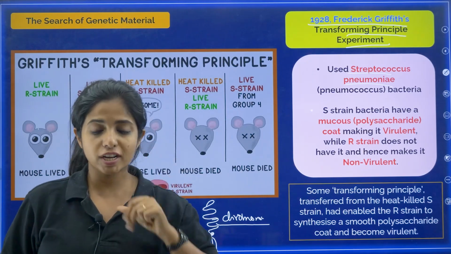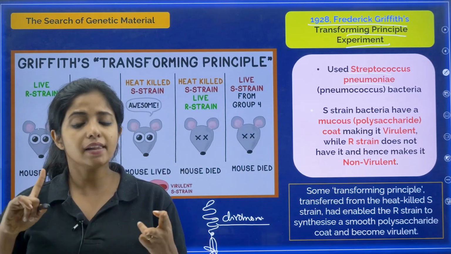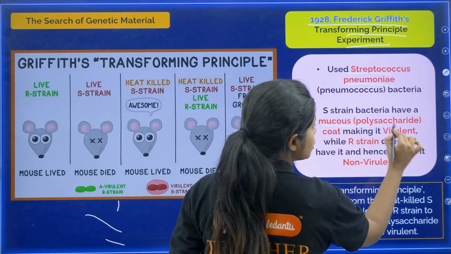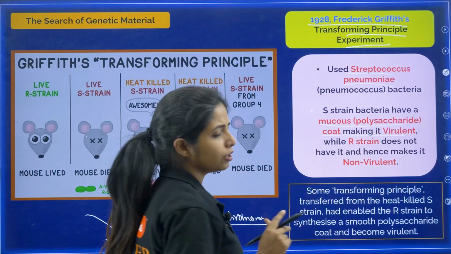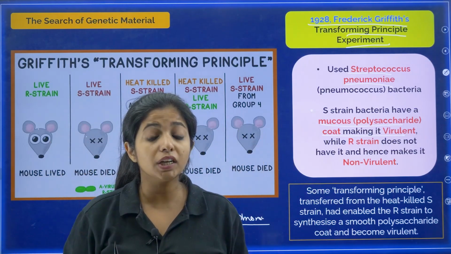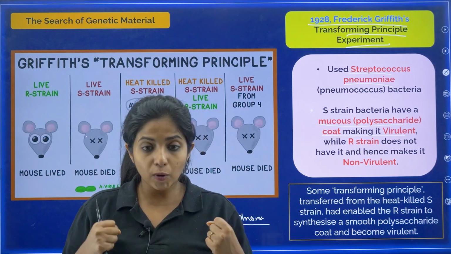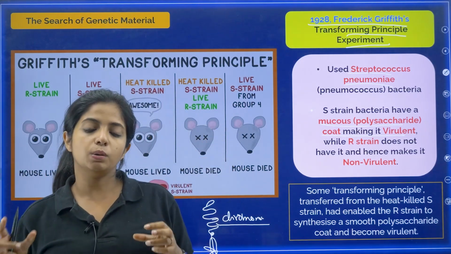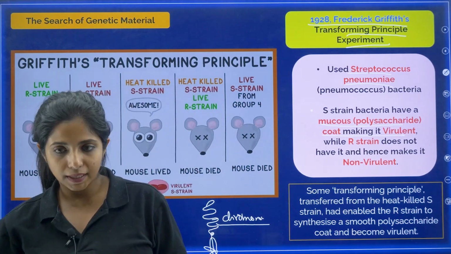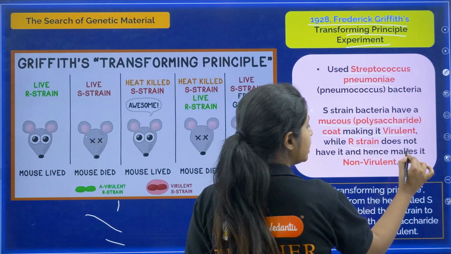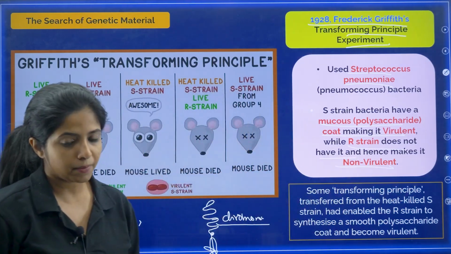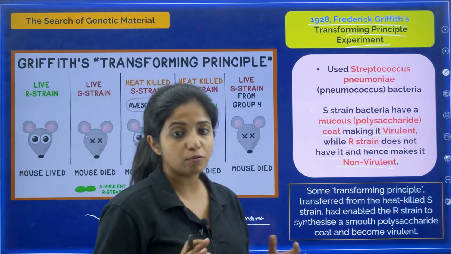There are two strains of the bacteria. One is the S strain, another is the R strain. Why do you call it the S strain? Because the S strain has a mucus polysaccharide coat, making it virulent. So it was very smooth because of the extra polysaccharide coat, but this also made it virulent, as in it was kind of toxic. If some organism gets affected by this bacteria, there are high chances that it will be dead. Now talking about the R strain, it did not have that coat and hence it was non-virulent, my dear children. So how was this information actually used?